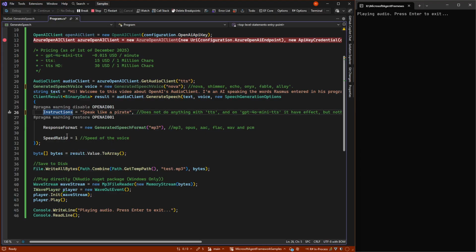So I tend to not use it, and you can also see it's an evaluation feature and not a real feature here. Then you can choose the response format back. I'm using MP3, which is the default, so we could technically just remove that. But it has various audio formats. And then we have the speed ratio, how fast the model is speaking.